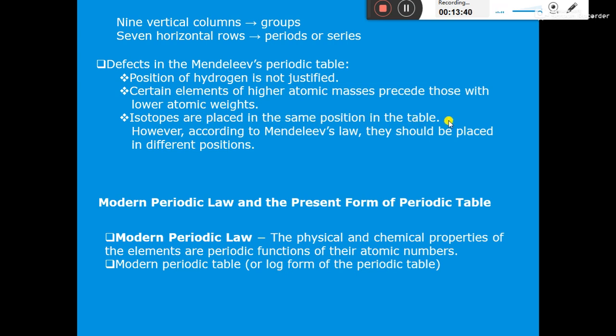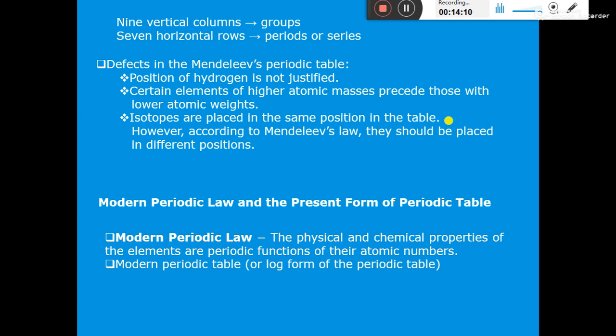We know that the same element exists in more than one form. Like hydrogen has 3 isotopes, 1H1, 1H2 and 1H3: protium, deuterium, tritium. Now all the 3 isotopes of hydrogen have different atomic masses. So these 3 isotopes of hydrogen should be arranged in the increasing order of their atomic masses in the Mendeleev periodic table, as it is based on atomic mass.